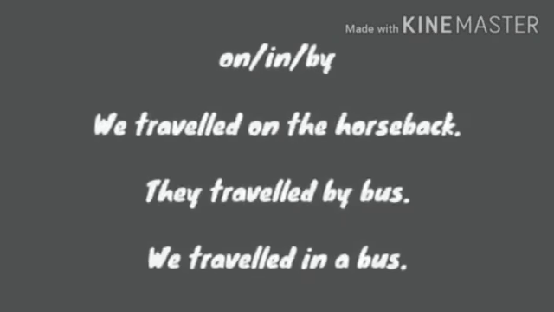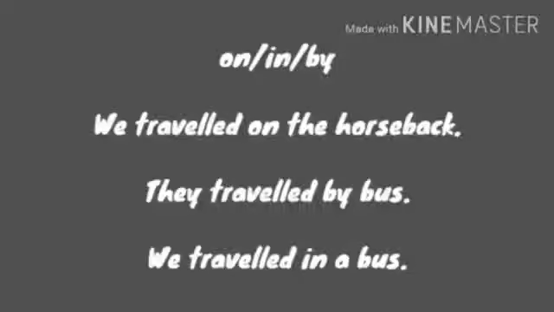Next is on, in, by. These are for travel. We may use on, in, or by while using a public or private vehicle. Let's see one example. We travelled on horseback. They travelled by car. We travelled in a bus.